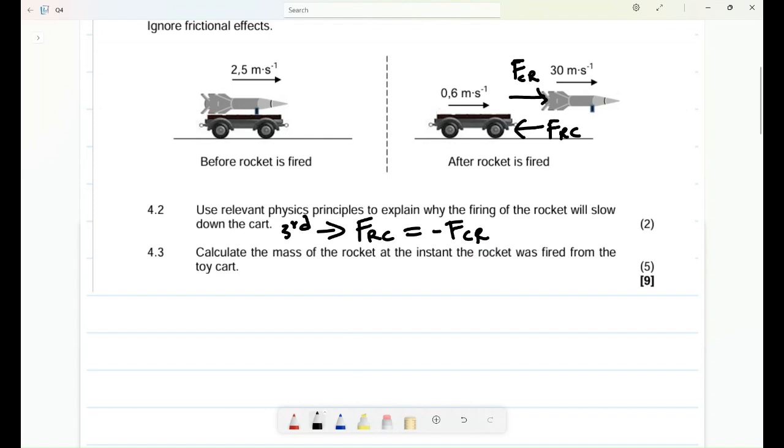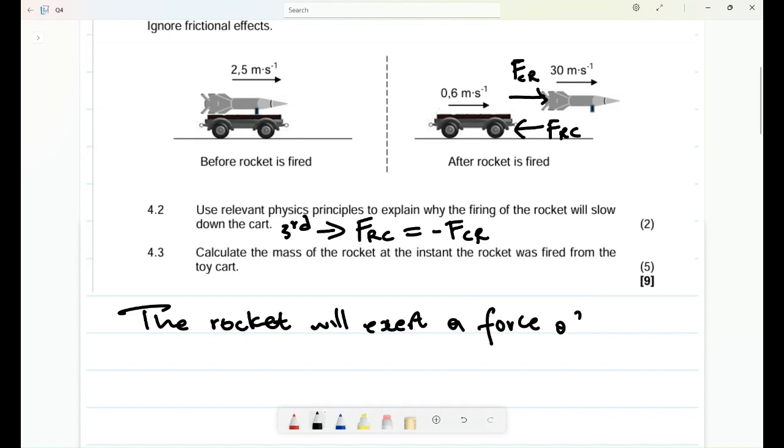Yeah, to the opposite. I don't know, but okay. Now I would say, Newton's third law. Then I'd say the rocket will exert a force on the cart to the left. That is towards the left.